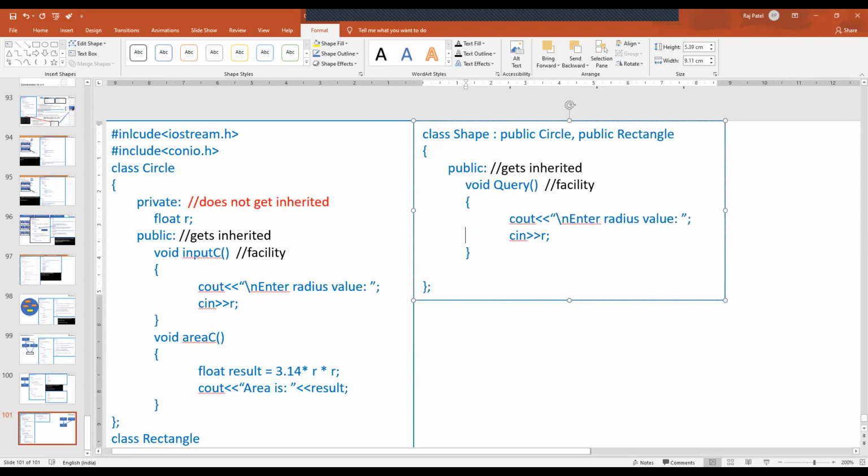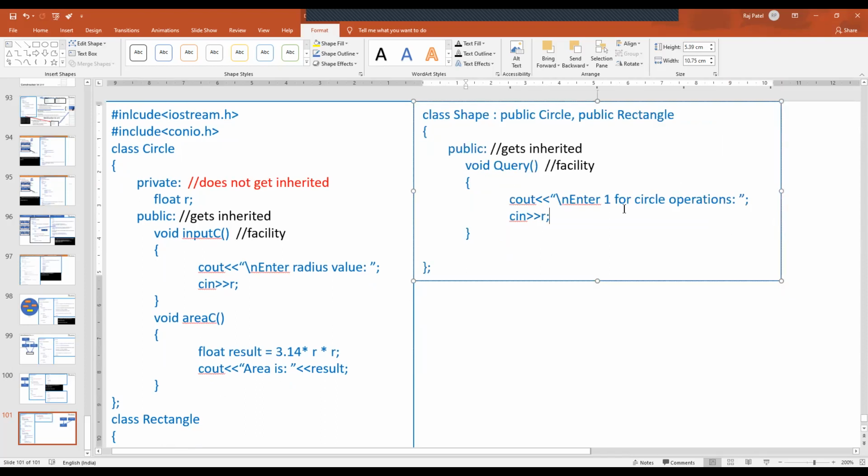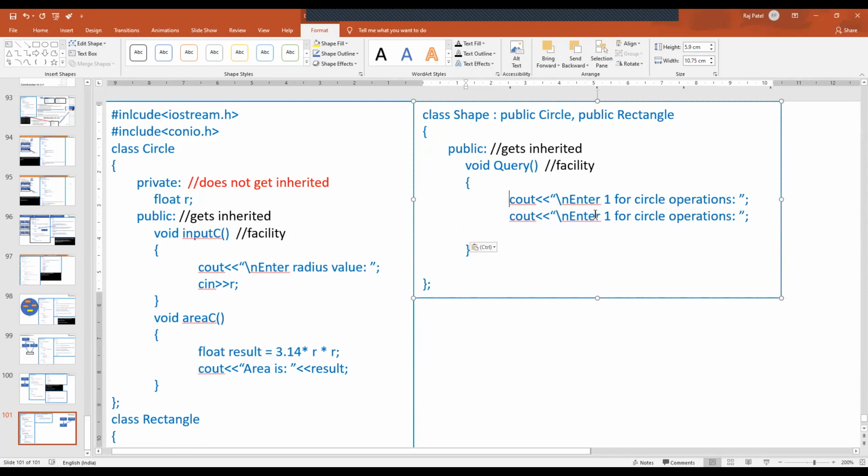So you can see here I'm going to ask the user: enter one for circle operations. So he will enter one if he wants to do the circle operation. Otherwise, you can enter 2 for rectangle operations.